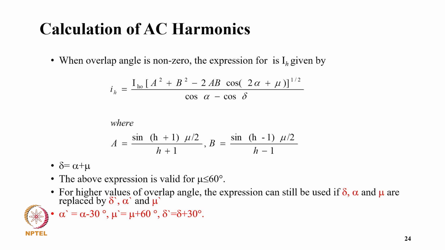So when the overlap angle is non-zero, the expression for IH is IH equals IH0 in the bracket A squared plus B squared minus 2AB cos 2 alpha plus mu, to the power half, divided by cos alpha minus cos delta, where A equals sin (H plus 1) mu by 2 divided by H plus 1, and B equals sin (H minus 1) mu by 2 divided by H minus 1, and delta equals alpha plus mu. The above expression is valid for mu less than 60 degrees. For higher values of overlap angle, the expression can still be used, where alpha, mu and delta are replaced by alpha dash equal to alpha minus 30, mu dash equal to mu plus 60, and delta dash equal to delta plus 30.